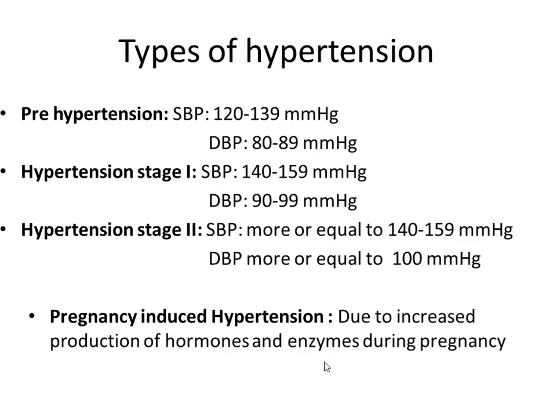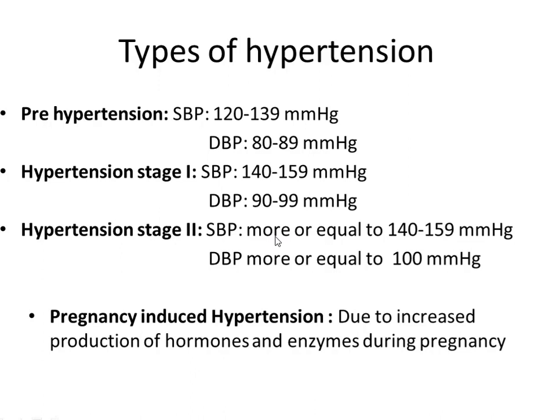Types of hypertension: four major classes are given here. Systolic blood pressure between 120 to 130 mm of mercury, and diastolic blood pressure between 80 to 89 mm of mercury, is considered as a pre-hypertension condition, whereas systolic blood pressure between 140 to 159 mm of mercury and diastolic blood pressure between 90 to 99 mm of mercury is considered as hypertension stage 1.